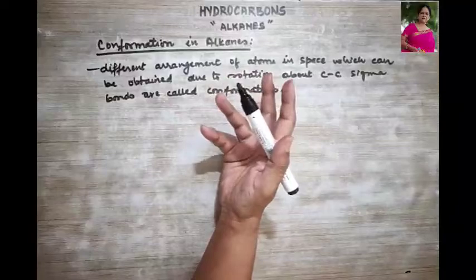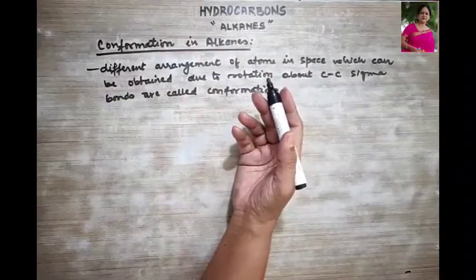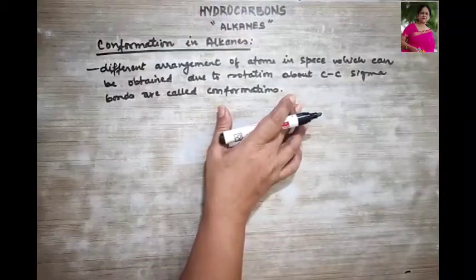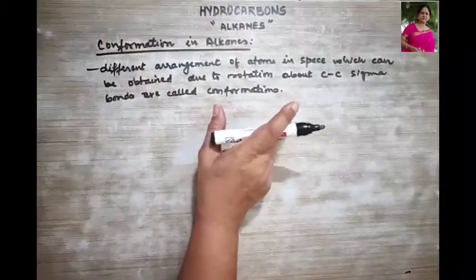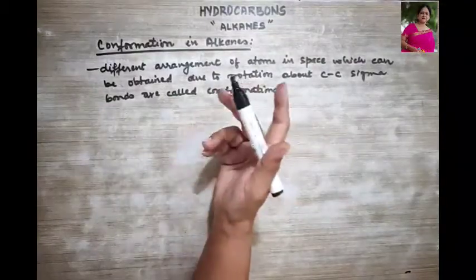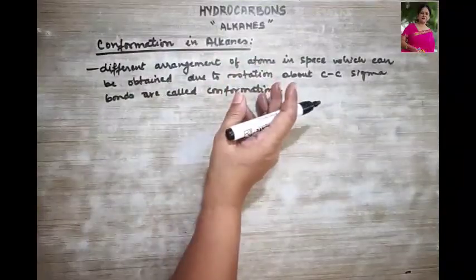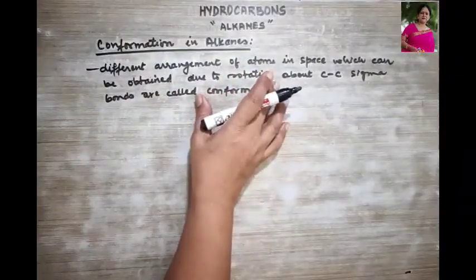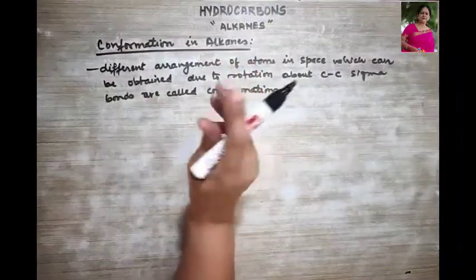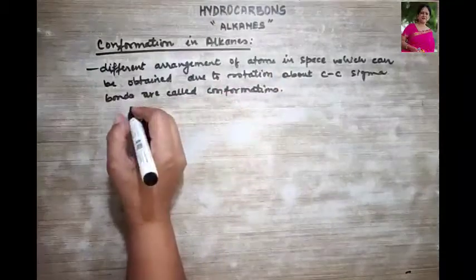And when this rotation takes place, hydrogen atoms also rotate, as it always shows a three-dimensional structure. So due to the single bond present between the two carbon atoms, they always have the possibility to form an infinite number of arrangements in space, as I had shown you just now. And what are these arrangements termed as?